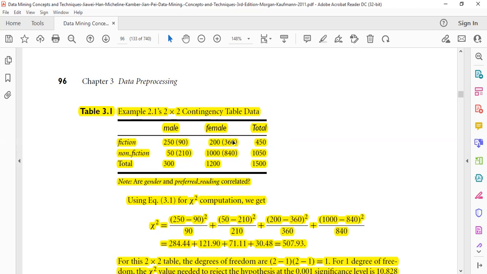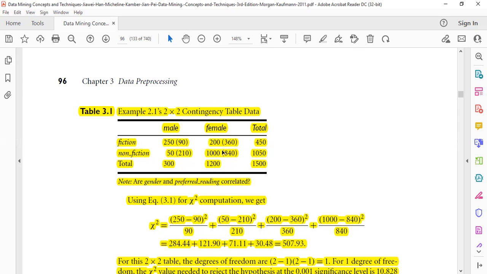To compute this 360, I multiply 1200 and 450 and divide by 1500. To compute this 210, I take 300 and 1050 divided by 1500. To compute this 840, I take 1200 multiplied by 1050 divided by 1500. So this computes the expected values.